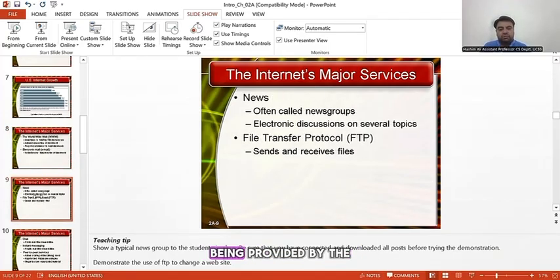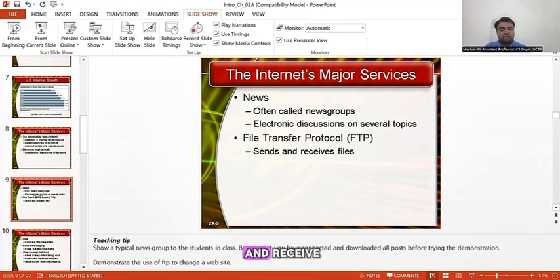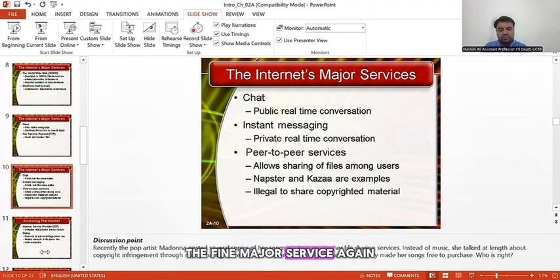Another major service provided by the internet is news. Often we call them newsgroups, electronic discussions on several topics. File transfer protocol sends and receives files. Another major service is instant messaging or chat or peer-to-peer. Peer-to-peer means one-on-one services provided by the internet. Earlier it was Napster and Kazaa which were providing these services. Now we have WhatsApp, Facebook Messenger and other messengers which allow peer-to-peer services.